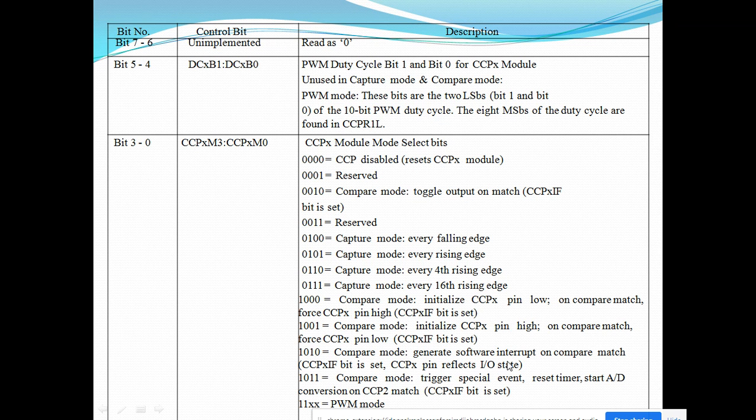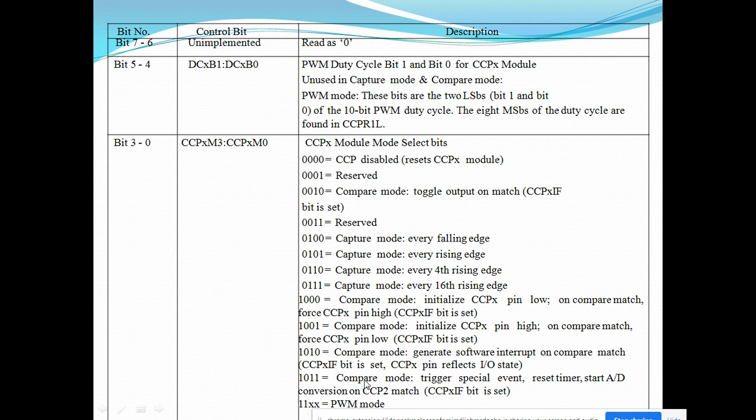Next mode, 1010, will generate a software interrupt upon compare match. The interrupt flag which is allotted for the CCP module will be set to high, and the CCP pin reflects the I/O state. Here we can generate an interrupt signal by using the CCP module in compare mode. By writing these values, we will generate an interrupt signal for the microcontroller. Next, 1011: here it triggers a special event, resets the timer, and starts the A to D converter. This particular mode is used for the A to D converter.